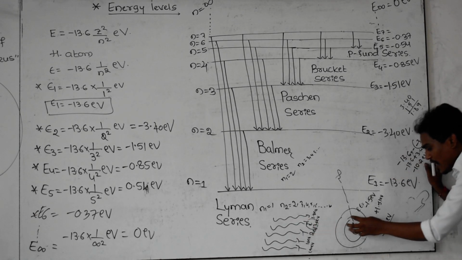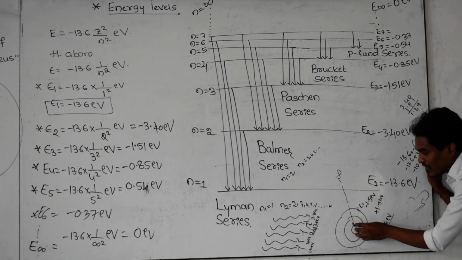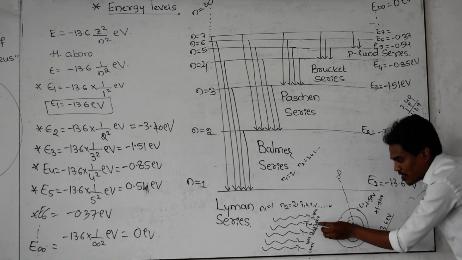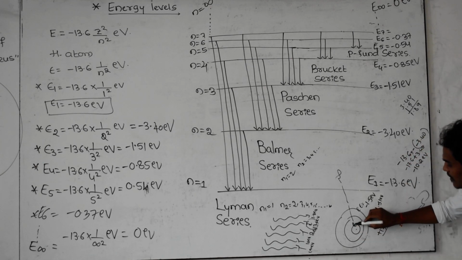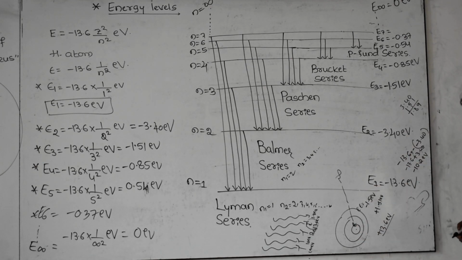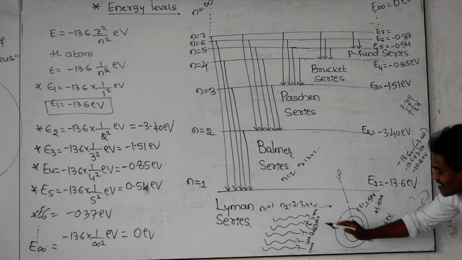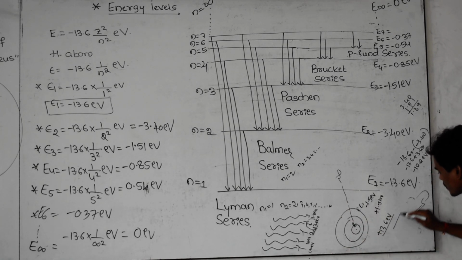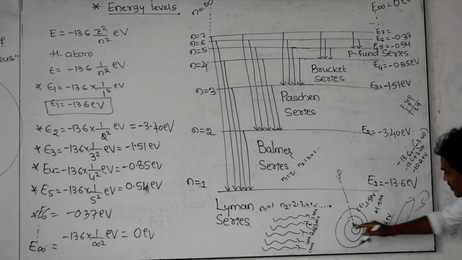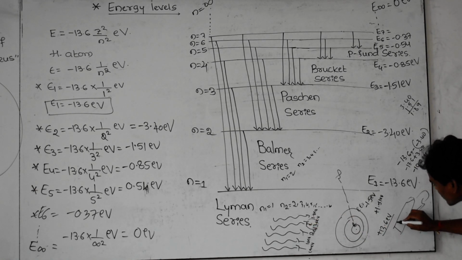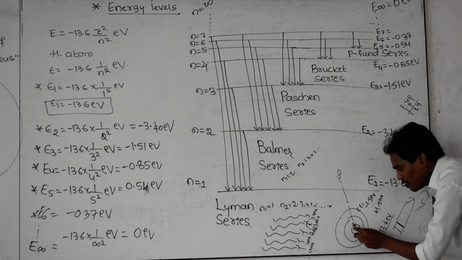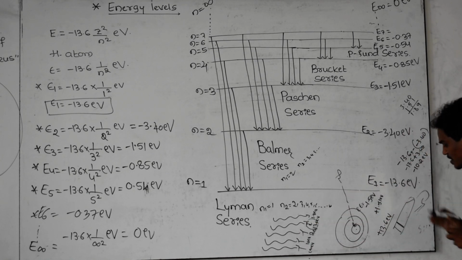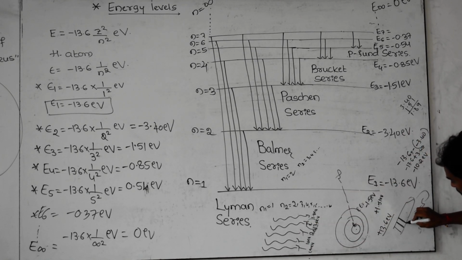Whenever it receives 13.6 electron volt of energy, it immediately comes away from the atom. That's why this photon is absorbed by this electron, and you observe in the spectrum that this photon is destroyed. That's why on the screen you get a black line, because if the photon is absorbed by the electron, then the photon loses its energy. That's why this spectrum is called the absorption spectrum.